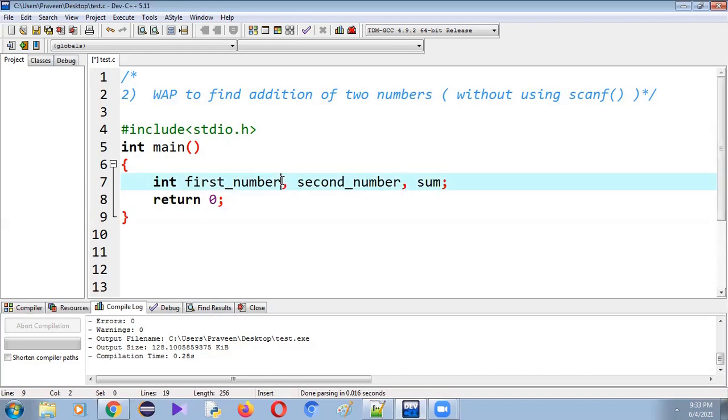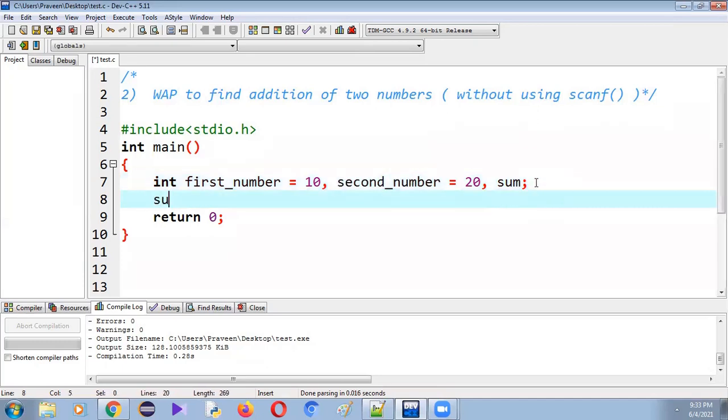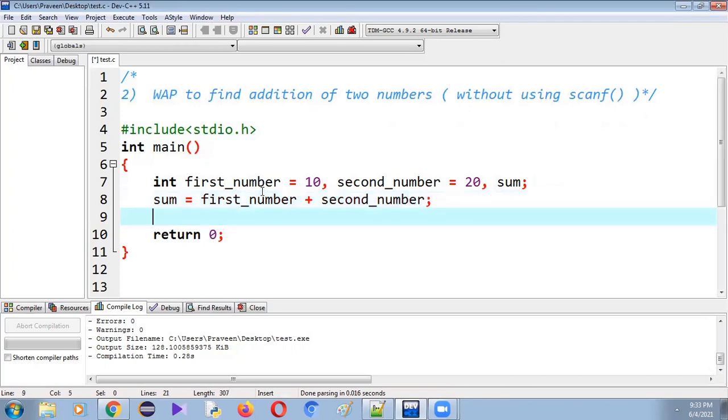Now here I declared the variables. While declaring the variables, we can directly assign the values. Let me assign 10 to the first number variable and 20 to the second number variable. Next, sum equals, I want to find the sum of two numbers. The first number is stored inside which variable? First number. So let me use first number plus the next variable name, second underscore number.